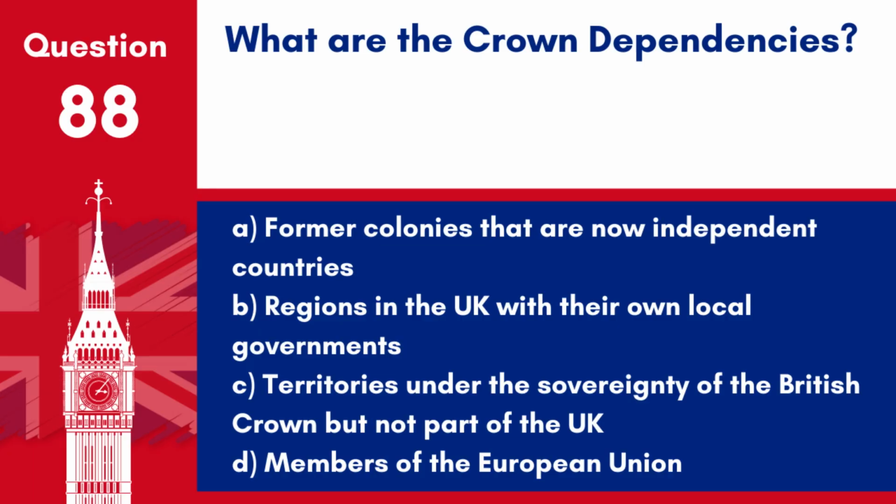Question 88. What are the Crown dependencies? A. Former colonies that are now independent countries. B. Regions in the UK with their own local governments. C. Territories under the sovereignty of the British Crown, but not part of the UK. D. Members of the European Union. Answer. C. Territories under the sovereignty of the British Crown, but not part of the UK. The Crown dependencies include the Isle of Man and the Channel Islands, Jersey and Guernsey.